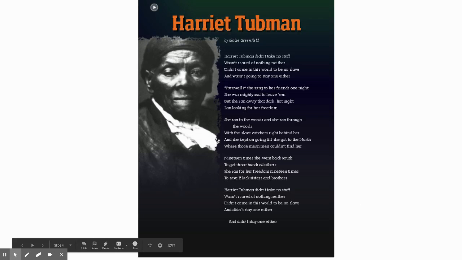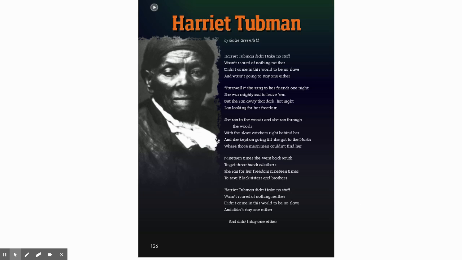Harriet Tubman by Eloise Greenfield. Harriet Tubman didn't take no stuff, wasn't scared of nothing neither. Didn't come into this world to be no slave and wasn't going to stay one either. Farewell, she sang to her friends one night. She was mighty sad to leave 'em, but she ran away in that dark, hot night, ran out looking for her freedom. She ran to the woods and she ran through the woods with the slave catchers right behind her.